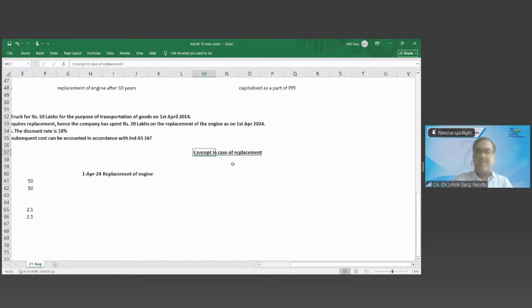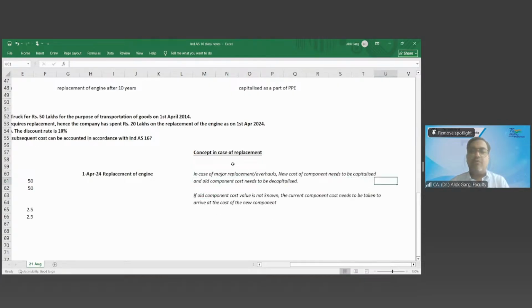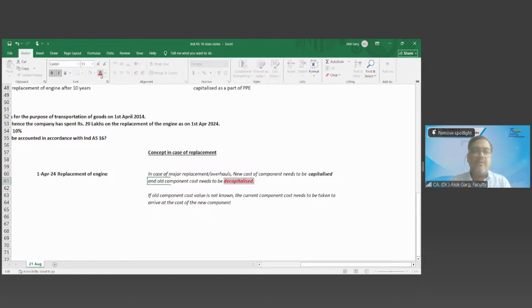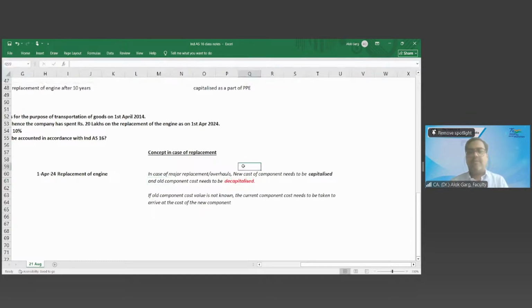The concept says that in case of major replacement or overhauls, the new cost of component needs to be capitalized and the old component cost needs to be decapitalized. And the old needs to be de-recognized, decapitalized. Okay.